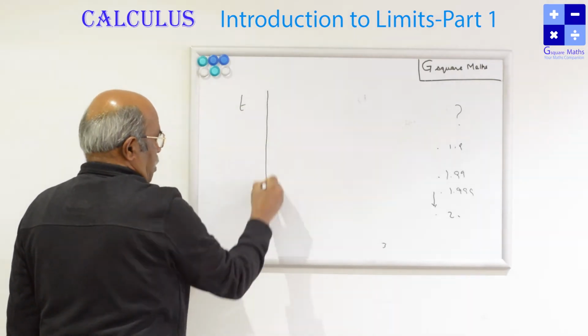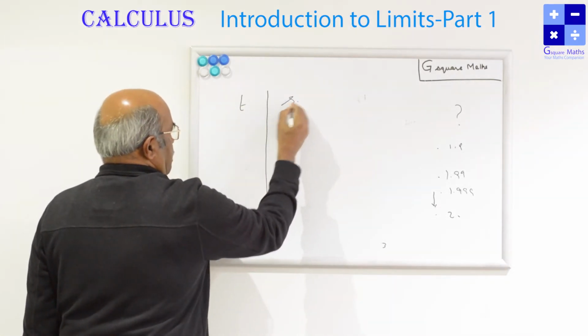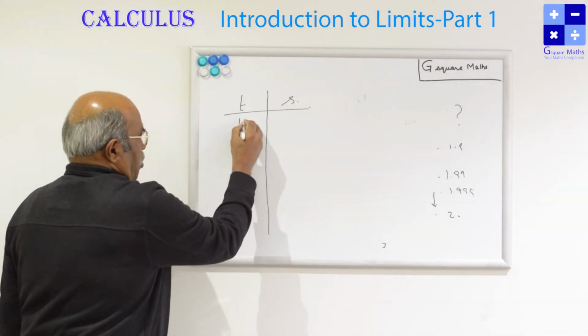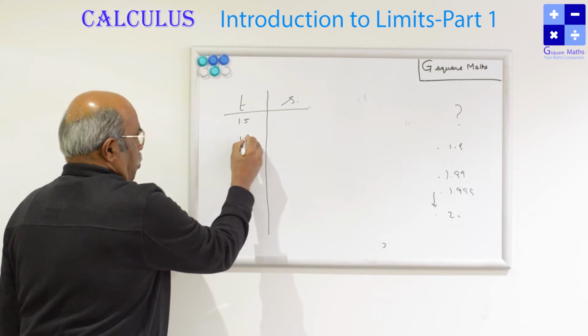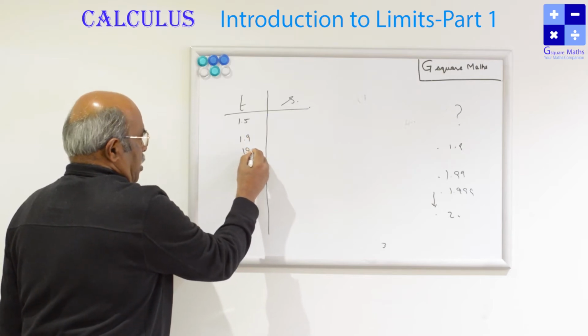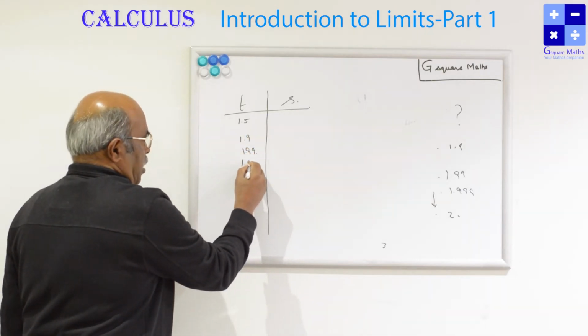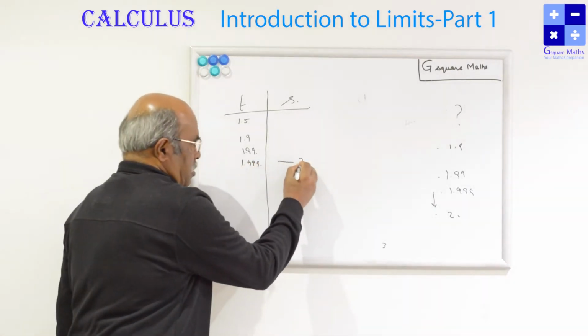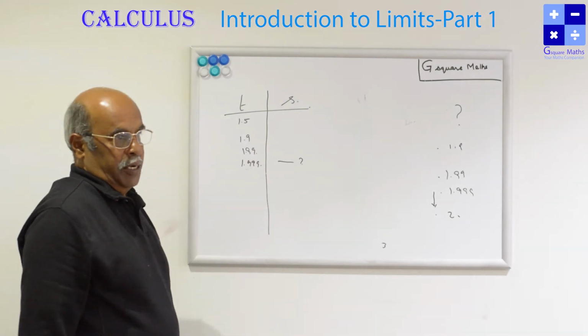This is a time, this is a speed: 1.5, 1.9, 1.999. You calculate this, and some value you are getting.